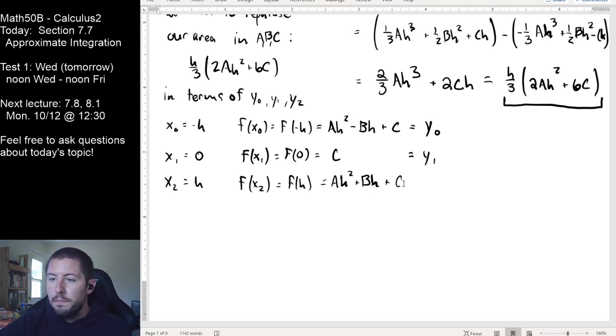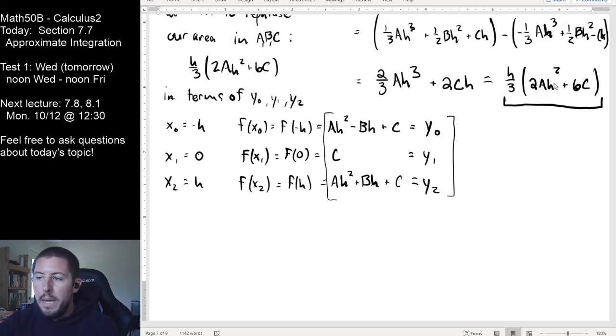So my goal is to come up with a statement that looks like the stuff in the parentheses, and the way I want to do it is by using my pieces y0, y1, and y2. I don't directly know what to do here, but there's no b parts in the target, and I'm noticing there's a positive bh and a negative bh, so those could cancel nicely.